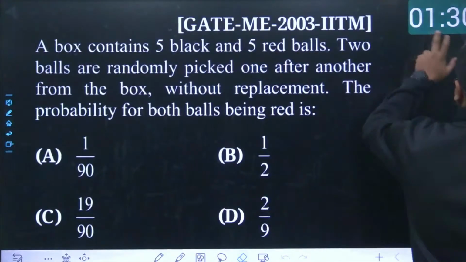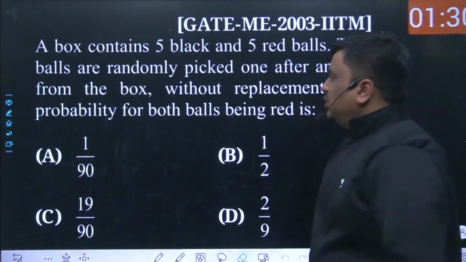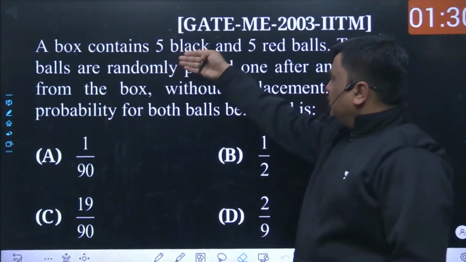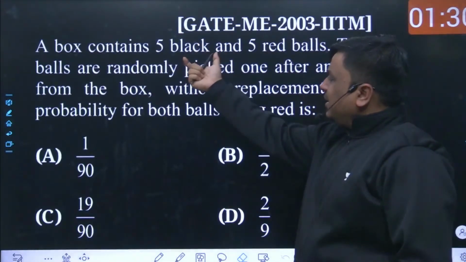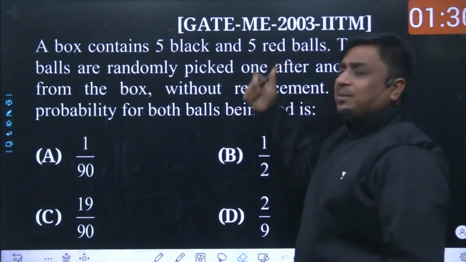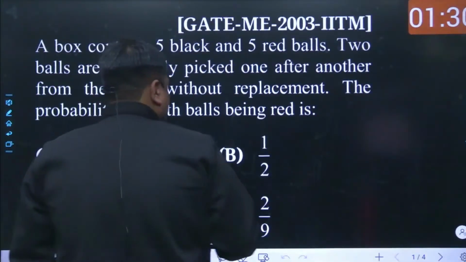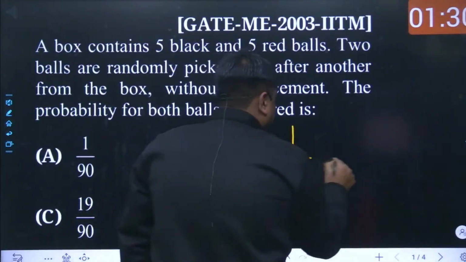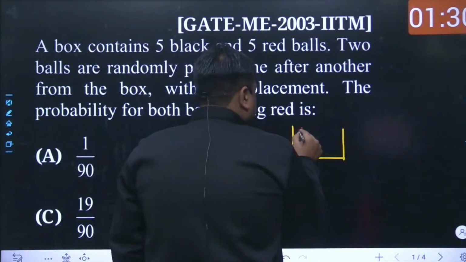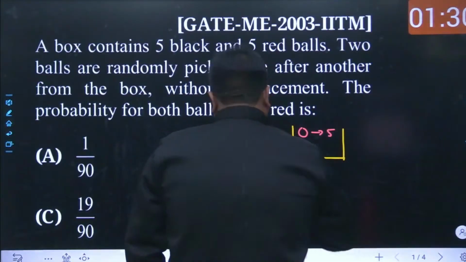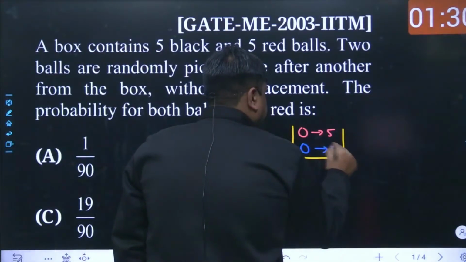Anyways, let me stop the timer. My dear friends, once you focus on this question, at least this much would be known. We have got a box, and within the box a total of 10 items are there. Among them, 5 are black balls and similarly 5 are red balls. So why don't we sketch this problem over the working board just to understand it in a better way. We have a box over here. Among them, 5 balls are red in nature and similarly 5 balls are black in nature.